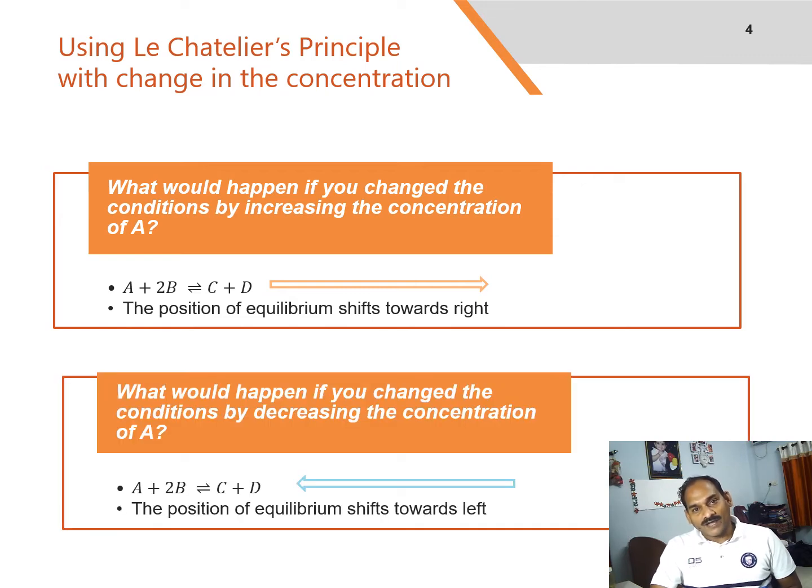Next, what would happen if you change the condition by decreasing the concentration of A, the other way around? According to Le Chatelier, in this situation, the position of equilibrium will move so that the concentration of A increases again. That means more C and D will react to replace the A that has been removed. The position of equilibrium thus will move towards the left.